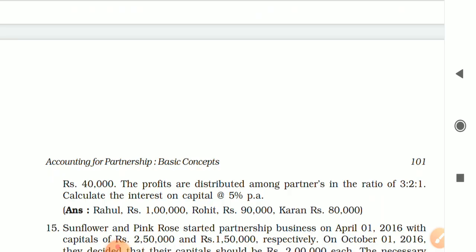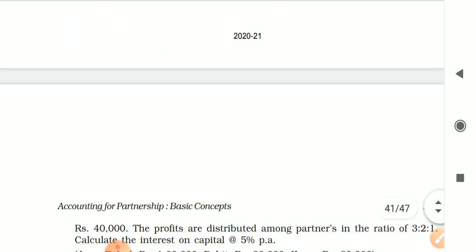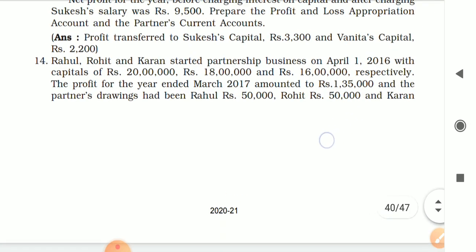Now, the bright students over here will immediately jump. Oh, it's so easy. We have to put the formula, isn't it? Opening capital we have to find is equal to closing capital plus drawings minus additional capital minus profit. No, children, it is not like that. Why is it not like that?